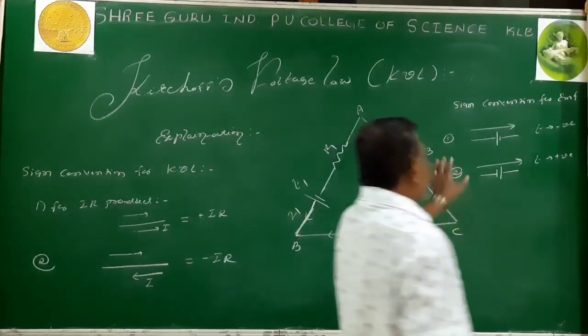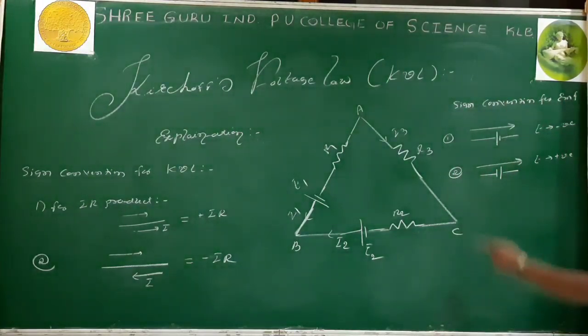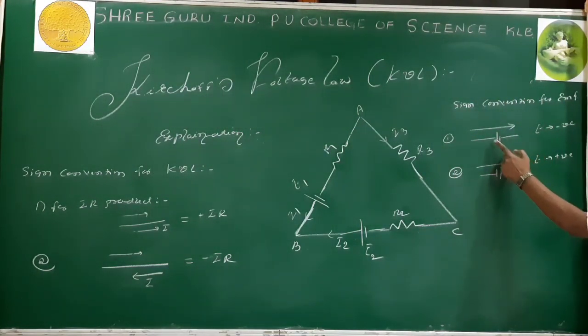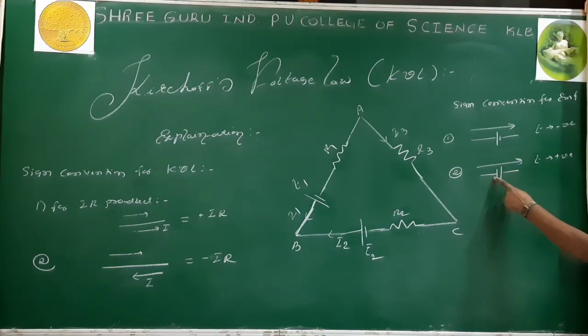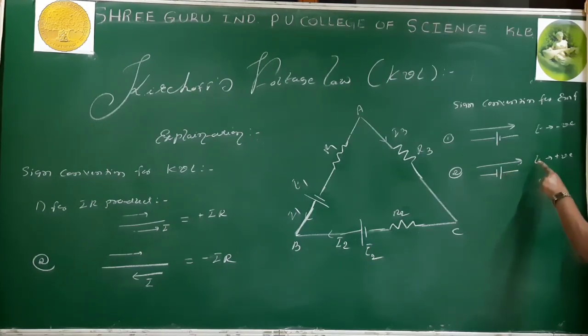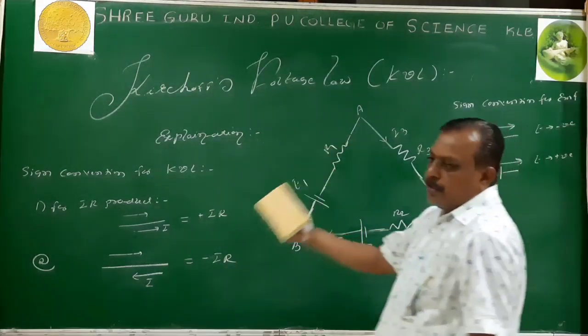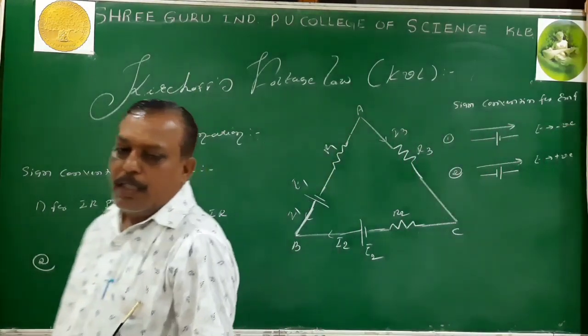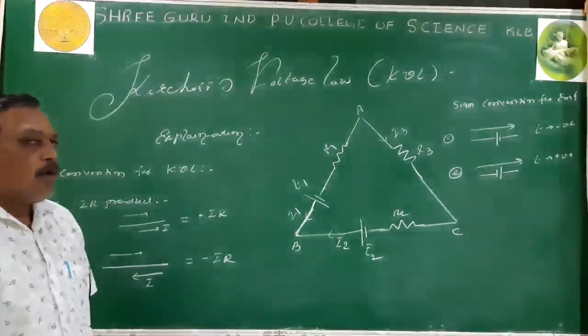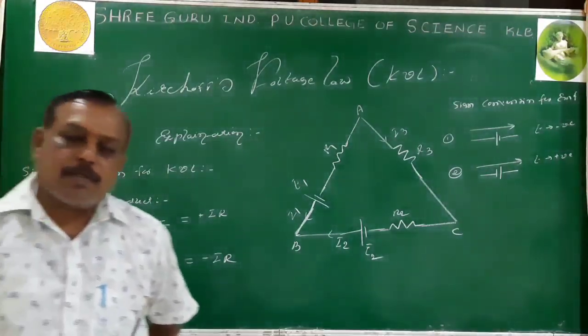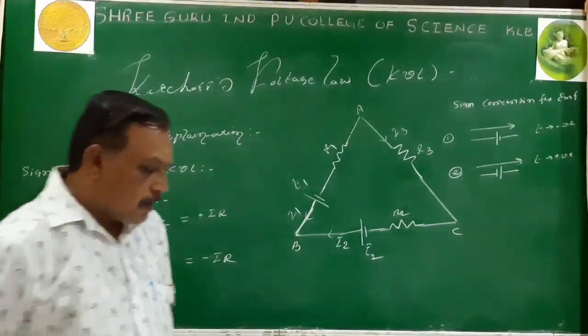Similarly, for the sign convention for EMF, going from positive to negative terminal is negative, and going from negative to positive terminal is positive. By using these two sign conventions, I go for analyzing the statement: sum of EMF equals sum of IR product. Is the sign convention clear?